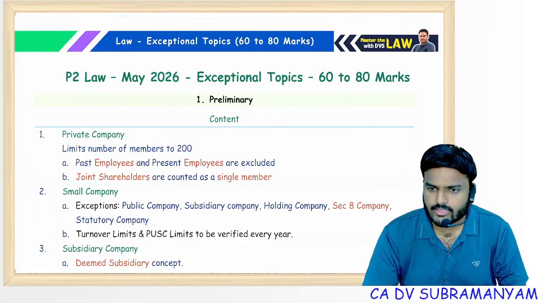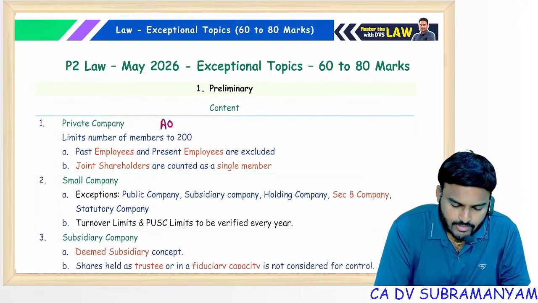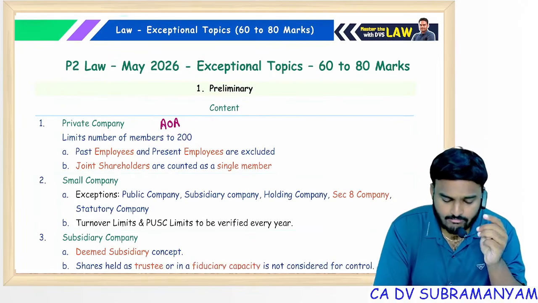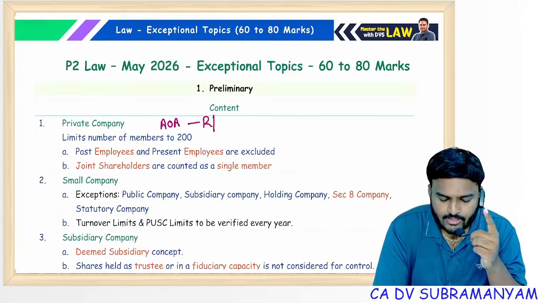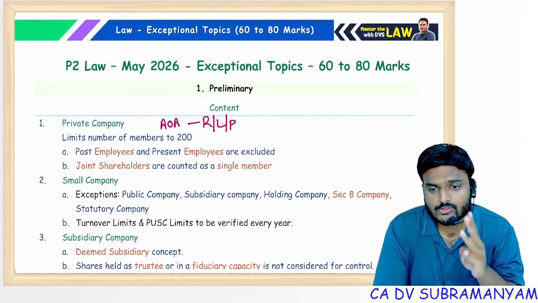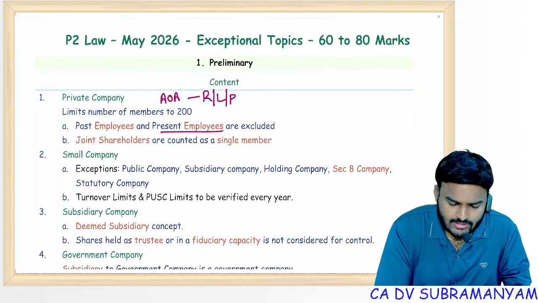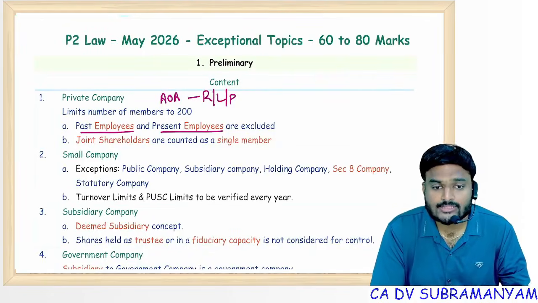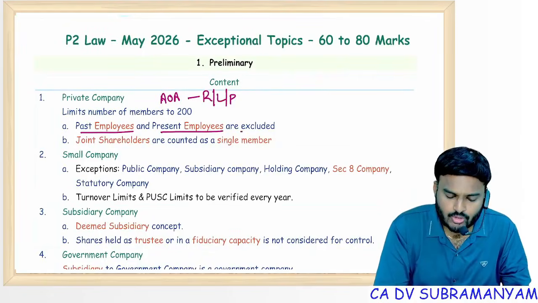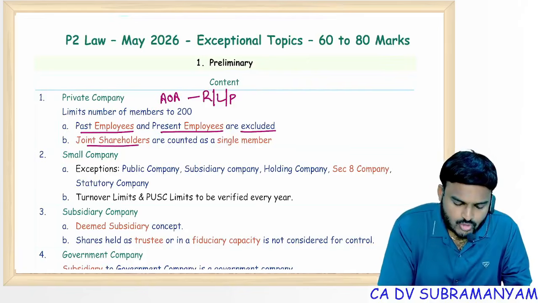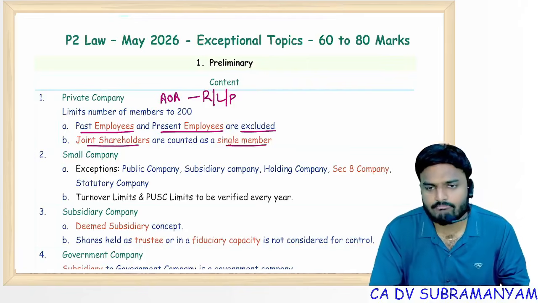First one, private company. The AOA of a private company should contain 3 important clauses, namely: restricts transfer of shares, limits number of members to 200, prohibits invitation to public to subscribe to its securities. While counting the number of members, all present employees and past employees who became members during their employment tenure are excluded, and joint shareholders are counted as a single member.